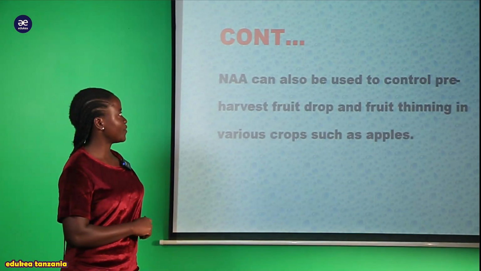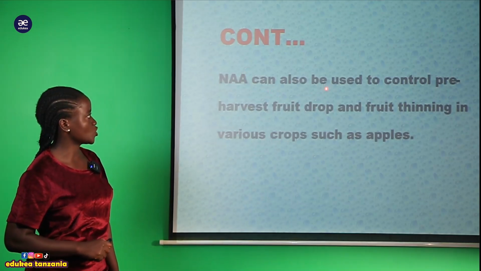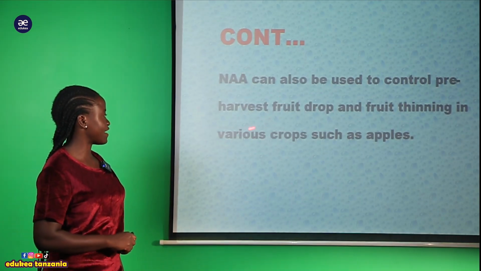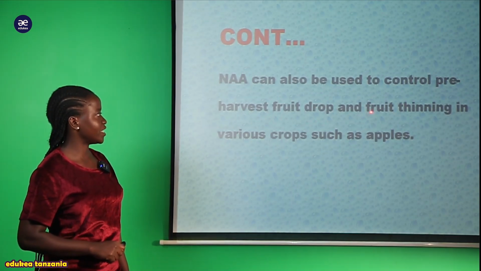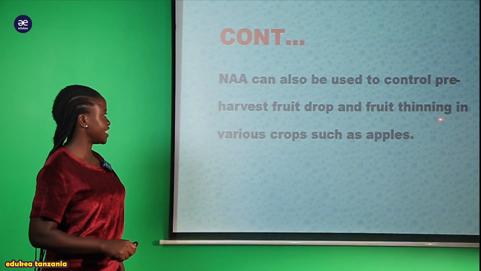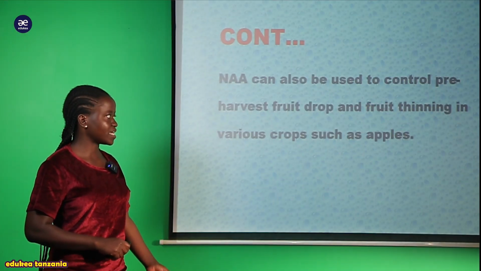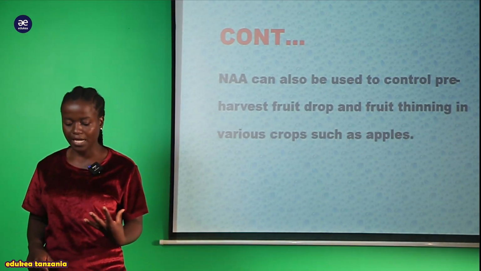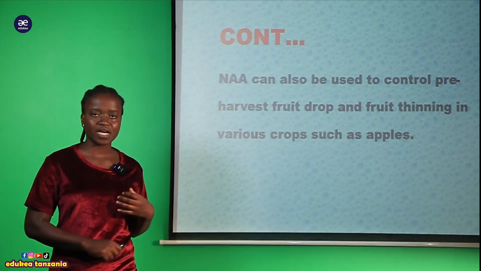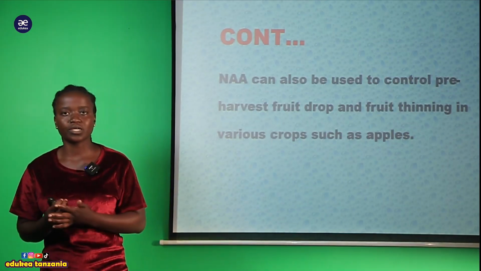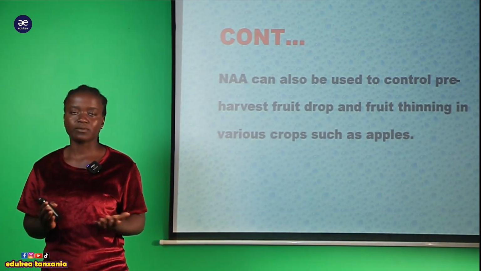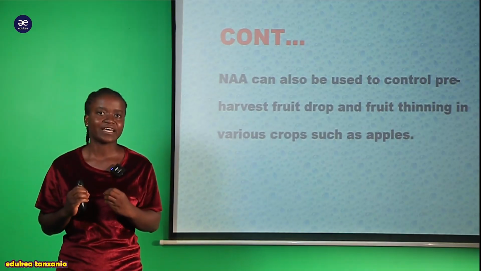So for example, we have this NAA can also be controlled pre-harvesting fruit drop and fruit thinning in the various crops such as the apples. So now for example, this auxin hormone inatumika sana kwenye growth ya yale matunda ambayo yanaitwa matufaa, apples.